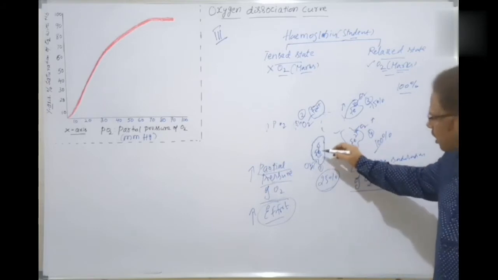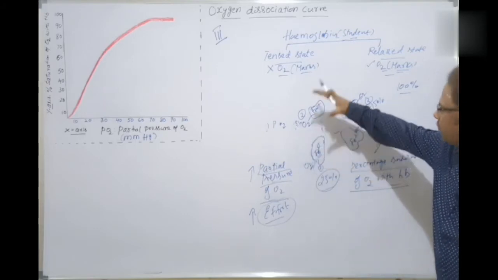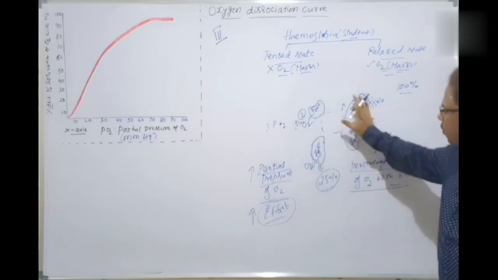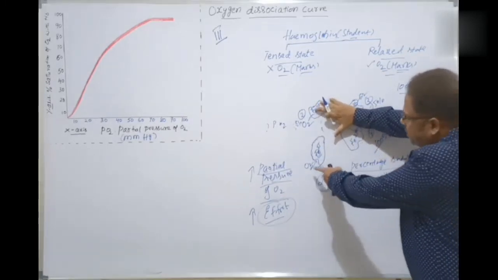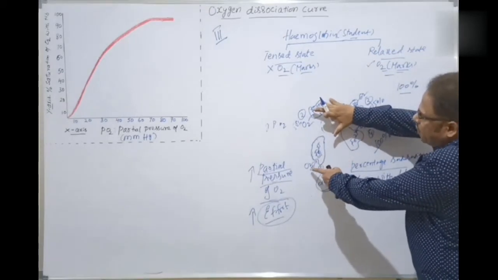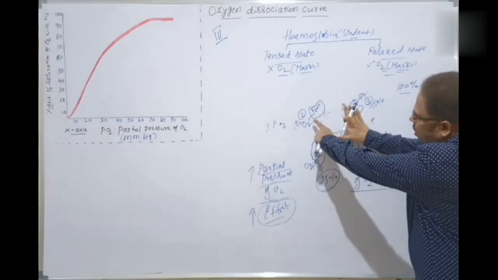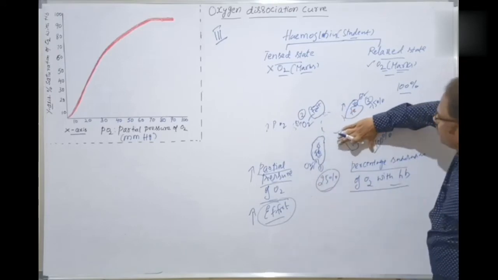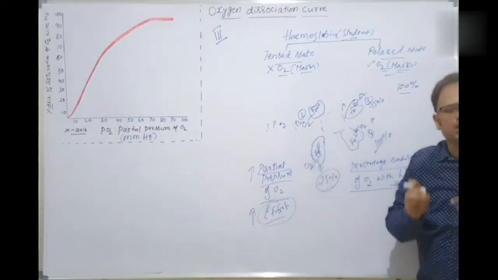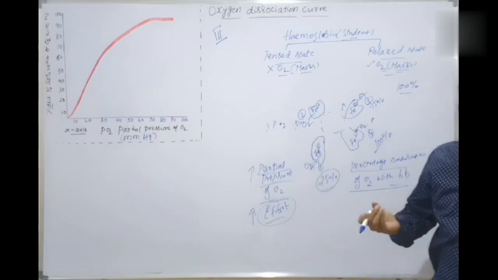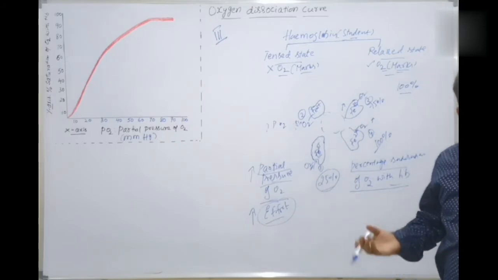This is 25% saturated, 50% saturated here. If only this one, this ferrous ion, is bound with the oxygen, only 25%. If these two are there, 50%. If these three are there, 75%. If all four are included, 100% saturation of hemoglobin with oxygen. It's very simple.